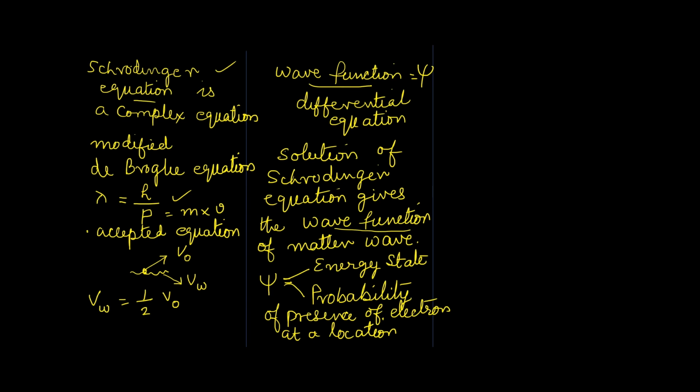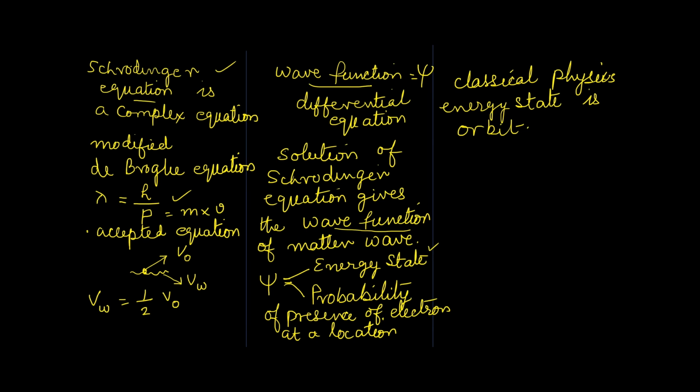What is energy state? As per the concepts of classical mechanics or classical physics, energy state means orbit. We have discussed this term when we discussed Bohr atomic model. Bohr atomic model is based on principles of classical physics. Concepts of quantum mechanics developed only later on.